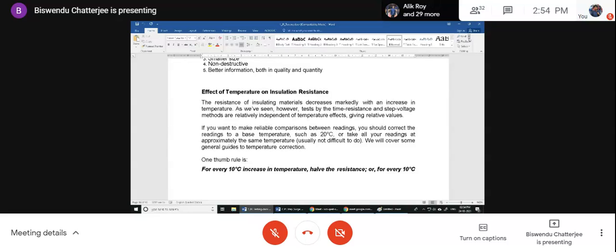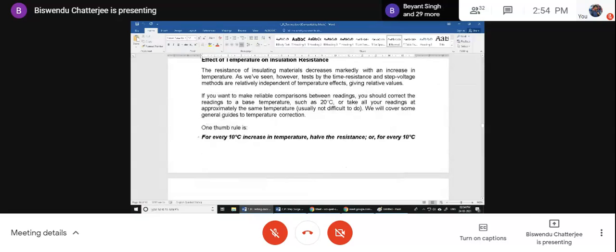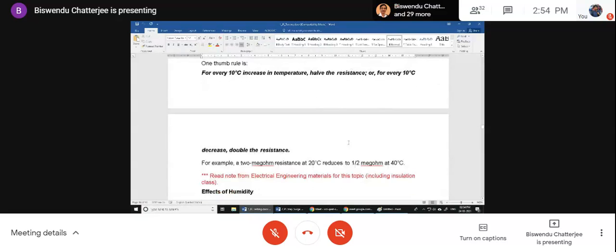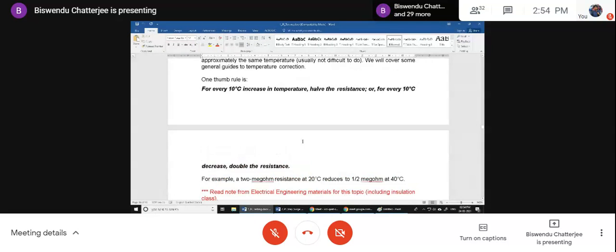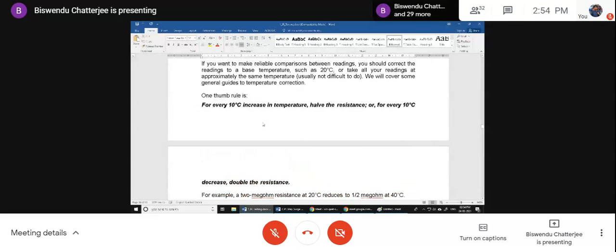Now, effect of temperature on insulation resistance. You will read this line: for every 10-degree increase in temperature, the resistance halves, or for every 10-degree decrease, the resistance doubles. Now suppose at 20 degrees Celsius, resistance is 2 mega ohm. What will happen at 40 degrees? 1 mega ohm. Exactly.